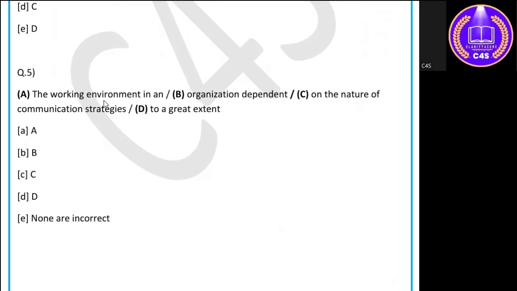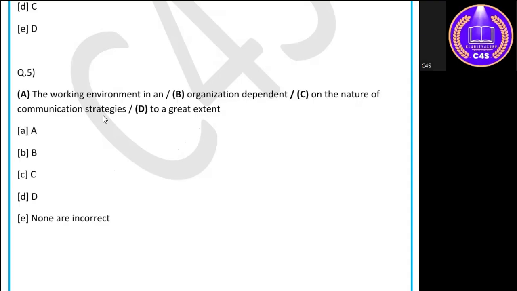Question. The working environment in an organization dependent on the nature of communication strategies to a great extent. Okay, so if we read the sentence, this is basically talking about the nature of communication strategies, and the working environment in an organization is generally dependent on the nature of the communication strategies. What communication strategies are involved in a working environment, the organization is dependent on it.